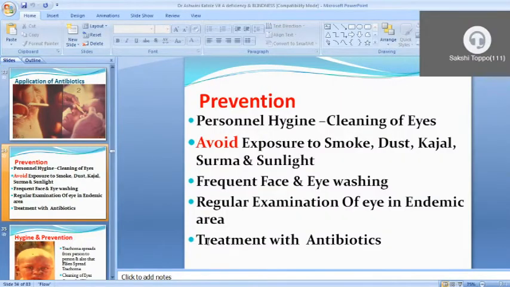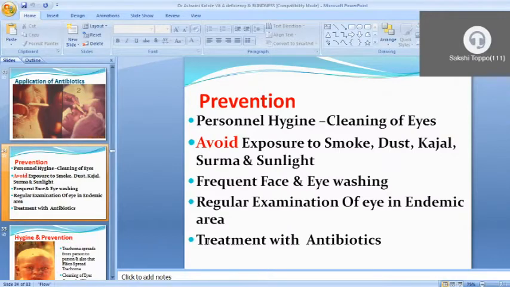Now prevention. Personal hygiene is required, that is, cleaning of the eye, avoiding exposure to smoke, dust, kajal, surma and sunlight, frequent face and eye washing, and regular examination of the eye in endemic areas where trachoma is endemic.